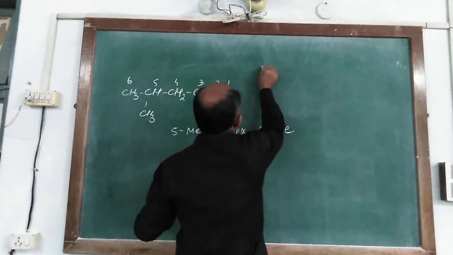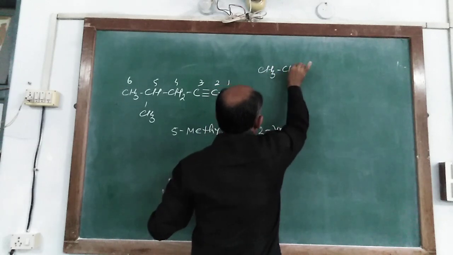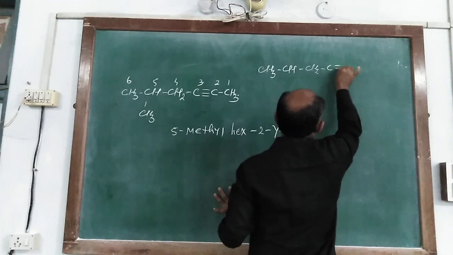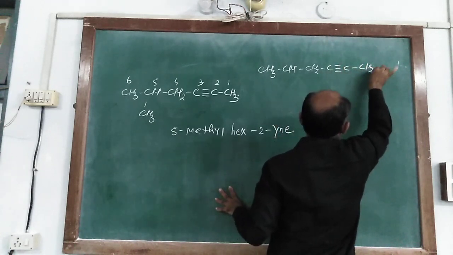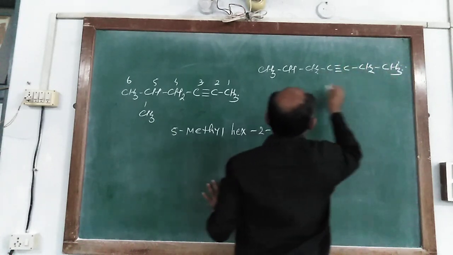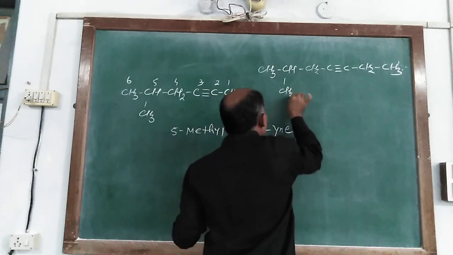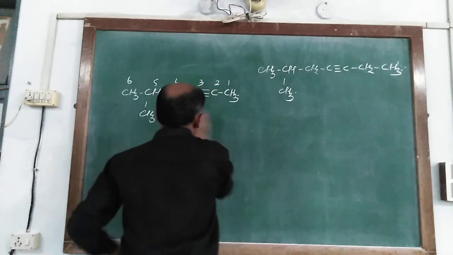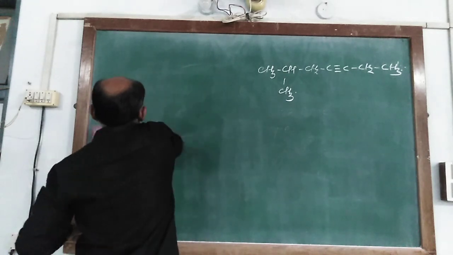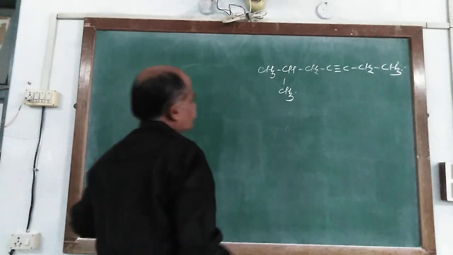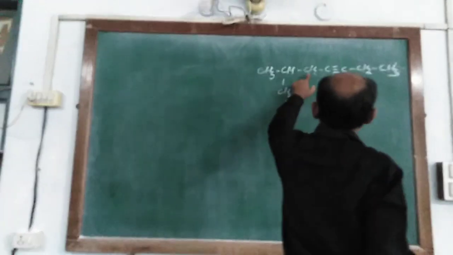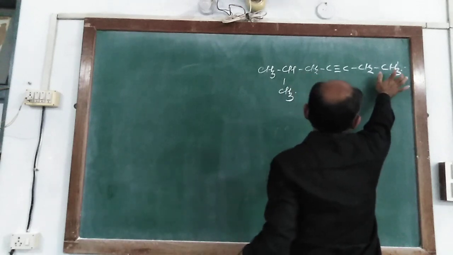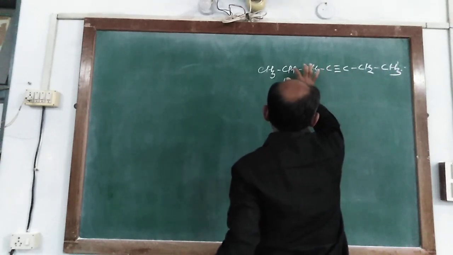Similarly, CH3, CH, CH2, C triple bond C, CH2, CH3, and here it also consists of one substituent group. So first we choose the longest chain containing the triple bond. So it is 1, 2, 3, 4, 5, 6 and 7. Another way, 1, 2, 3, 4, 5, 6 and 7.